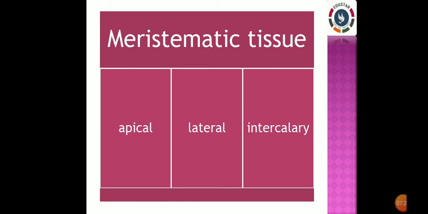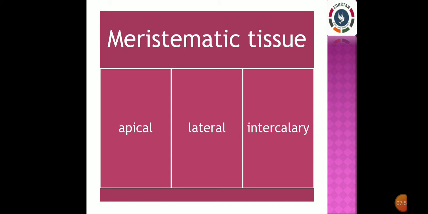There are three different parts that have meristematic tissues. The meristematic tissue in each of these parts has a different name. Let us look at the three main types of meristematic tissues. The first is the apical meristem, the second is the lateral meristem, and the third is the intercalary meristem.